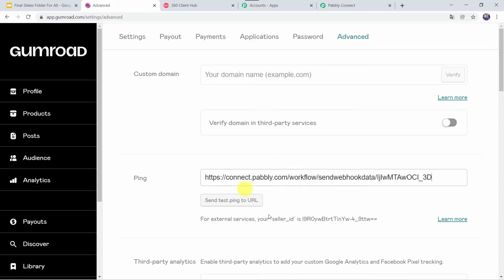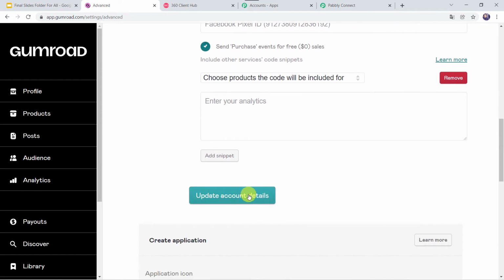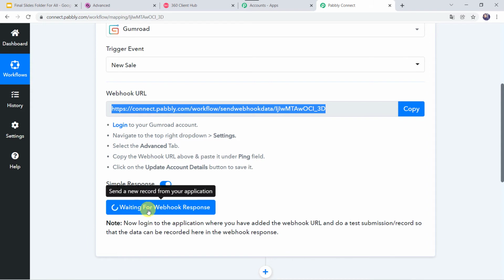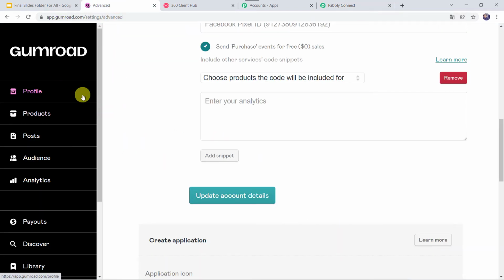Okay. Now after pasting the URL over here, we are going to simply click on update account details. Okay, account has been updated. Now let's move back to Pabbly Connect, and here we can see that it is waiting for the webhook response. So in order to capture the response, we have to go to the Gumroad account and we have to create a dummy sales over here.